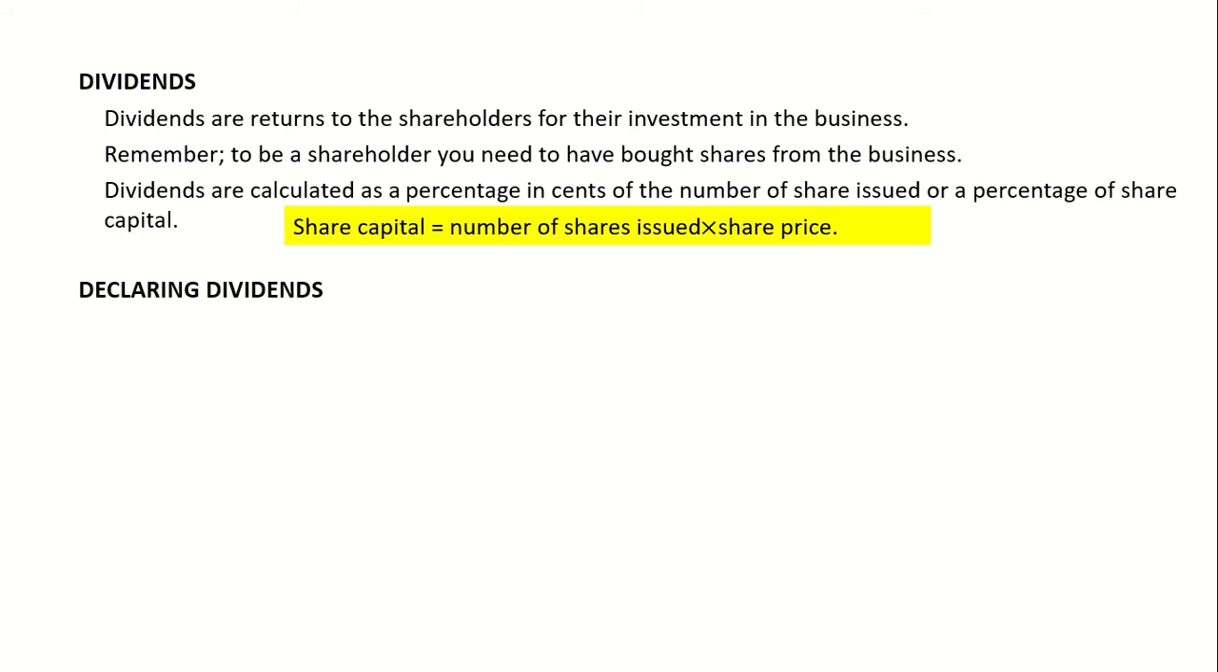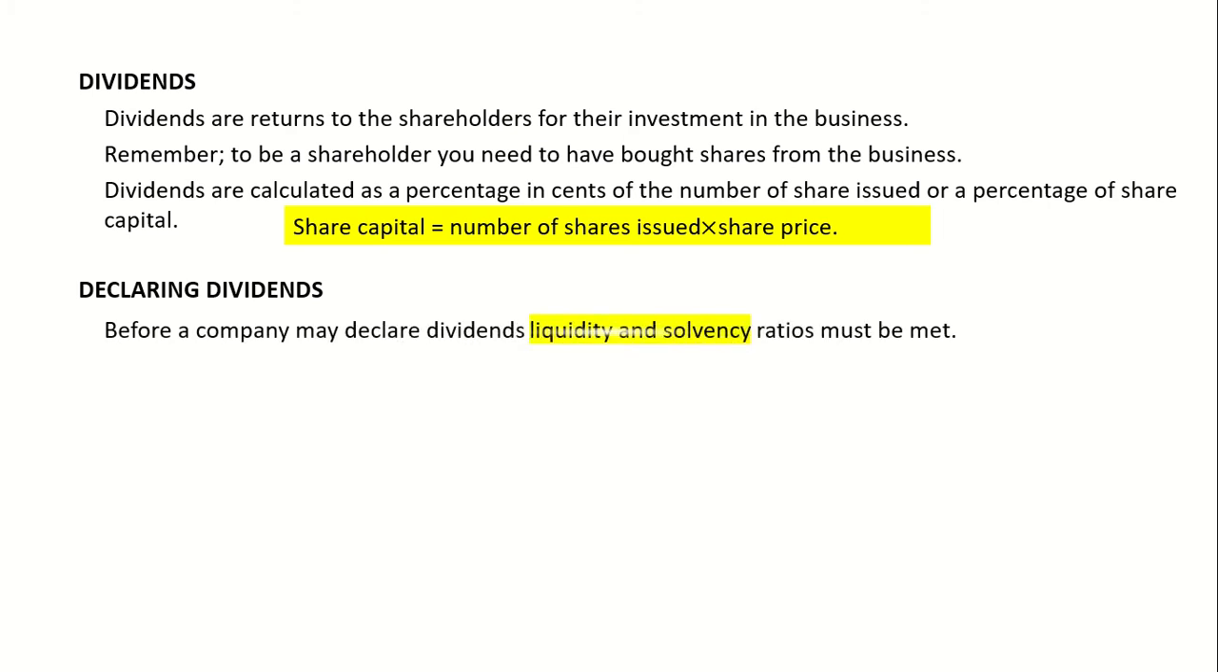What is declaring dividends? Declaring dividends is when you declare to your shareholders that you are going to give them a return, and that return will be your dividends. Now, before a company may declare dividends, liquidity and solvency ratios must be met, meaning that the company must be able to settle its short-term liabilities, and it should also be able to settle its long-term liabilities.